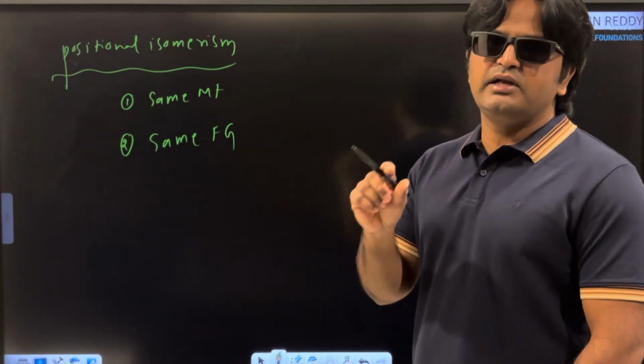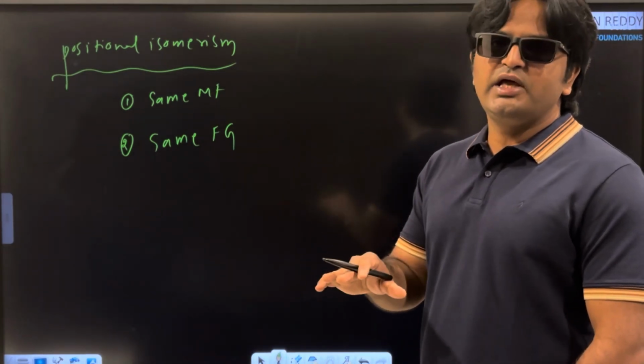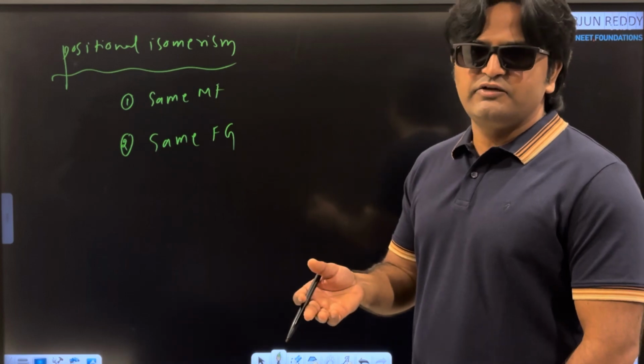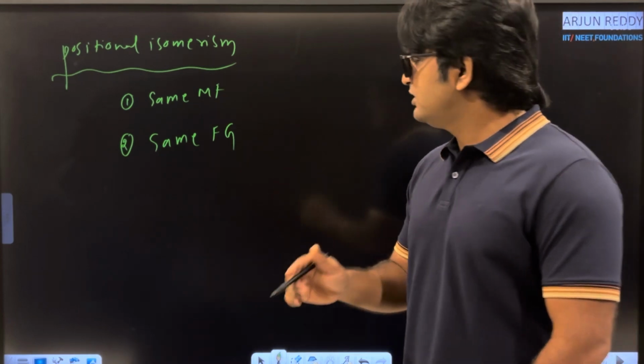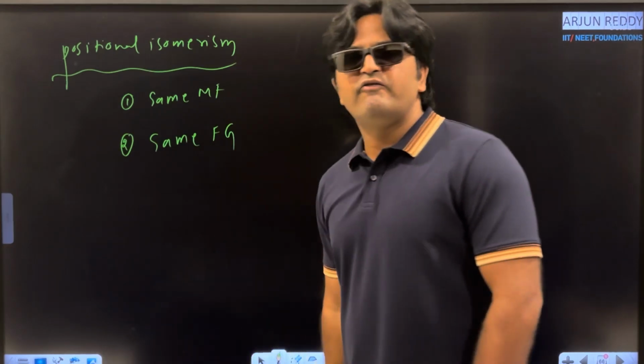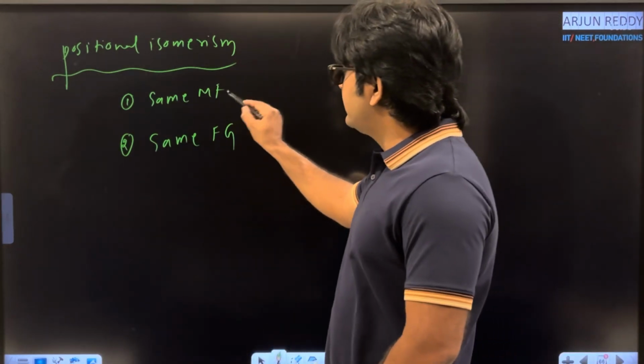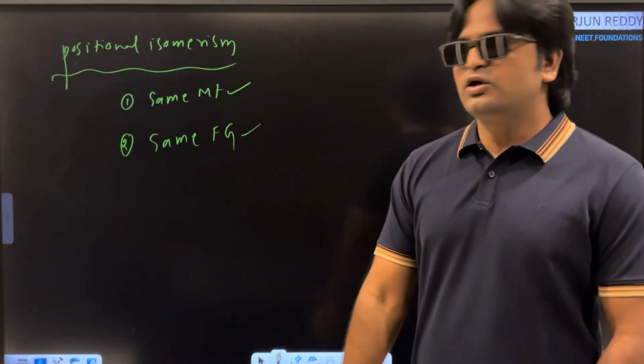Why we are writing particularly same functional group? According to the priority order, if functional groups are different, we are neglecting chain isomerism, positional isomerism and metamerism. That's why we should maintain same functional group. Same molecular formula, same functional group.